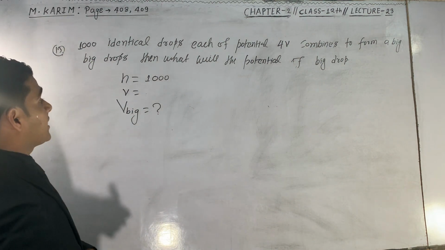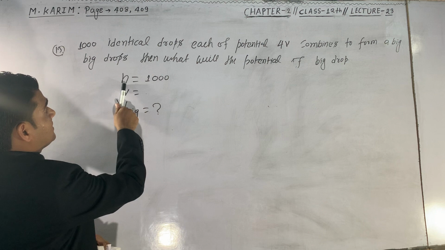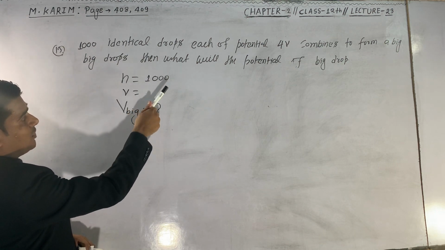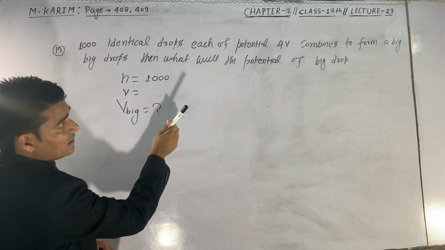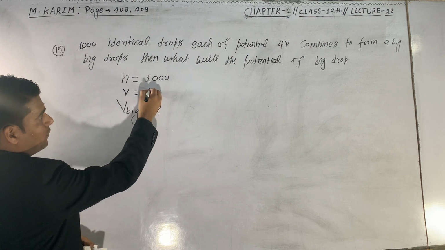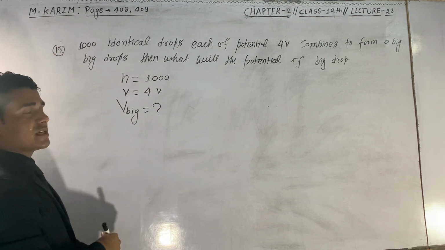This is question number 13. So the number of identical drops is 1000 and the potential of each small drop is 4 volt. Then what will be the potential of the big drop?